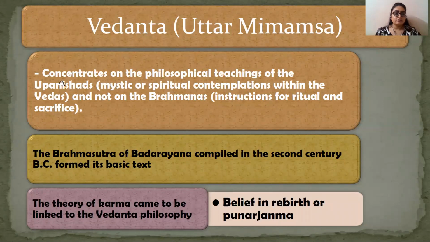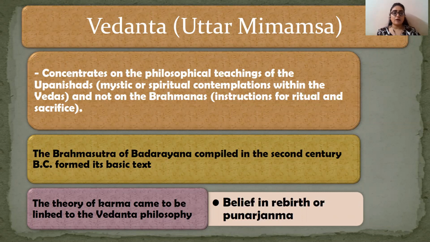The Vedanta philosophy concentrates on the philosophical teachings of the Upanishads, and not on the Brahmanas. What is given in the Upanishads? Mystic or spiritual contemplation within the Vedas. Both are parts of the Vedas. Upanishads and Brahmanas both have their roots in the Vedas, but Vedanta believes in the Upanishads and not the Brahmanas. Why does it believe in the Upanishads?